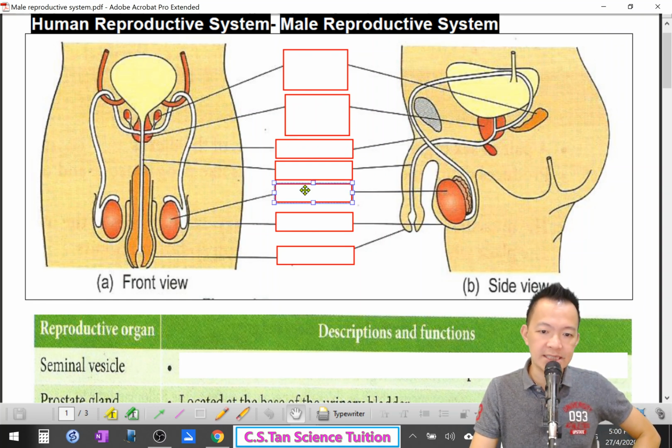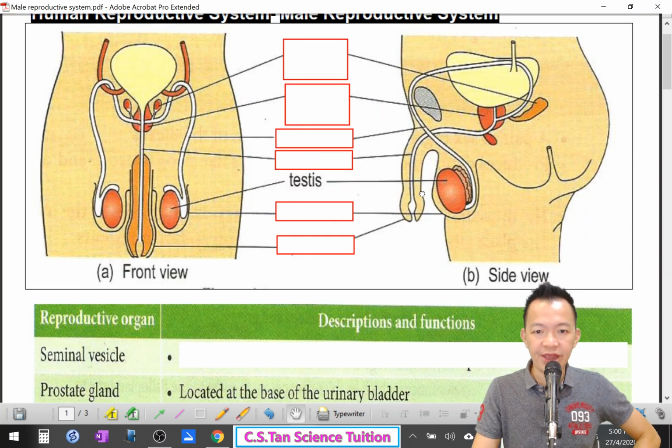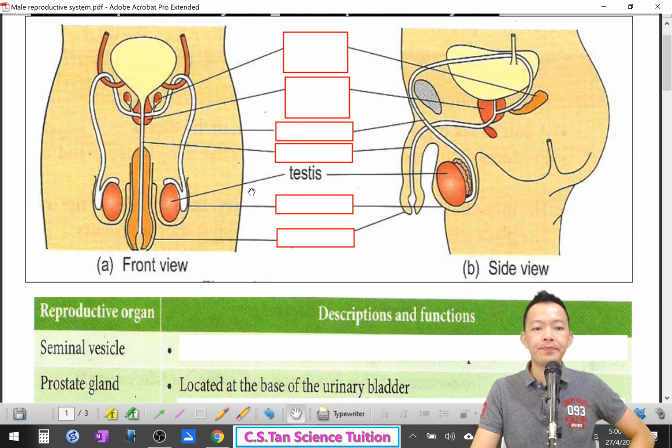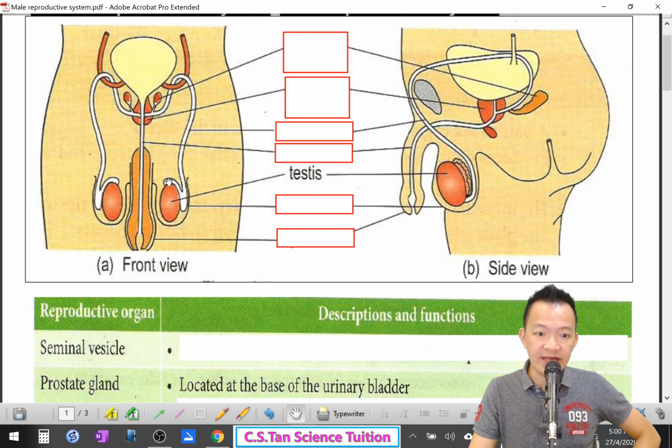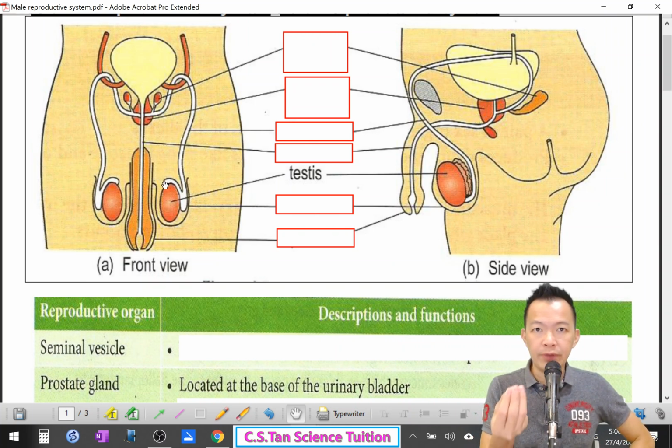This is what we call testes. What is the function of these testes? Testes actually, number one, it produces the male hormone. Okay, when you reach puberty, the testes start to produce a lot of male hormone. So you grow very fast.